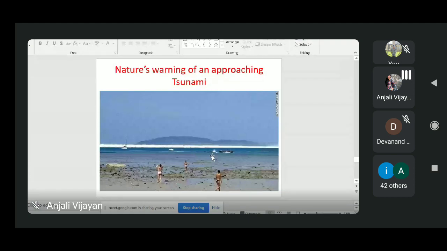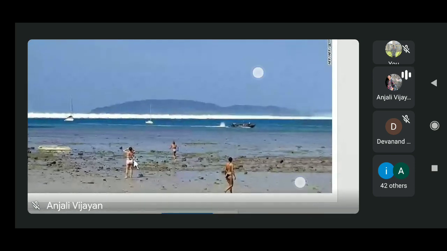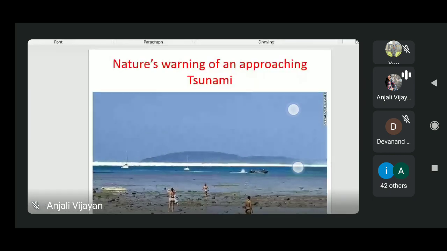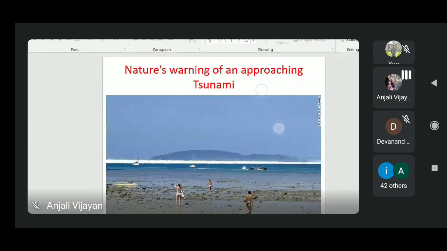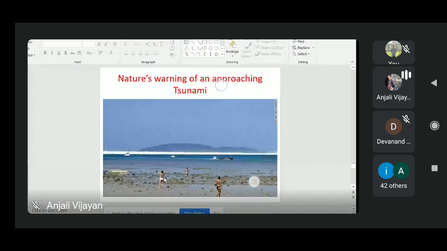In most cases, people will be very curious and rush to see what is exposed. Sometimes we can see exposed reefs, sometimes lots of fishes and shells. People will be very curious and they will start running towards the exposed seafloor area. And what happens when the tsunami comes, because it comes very quickly.